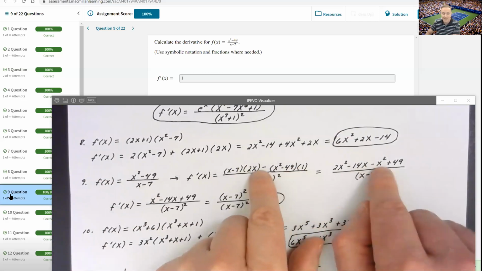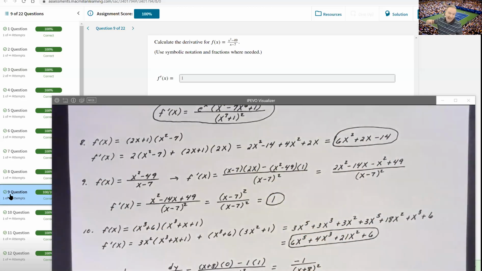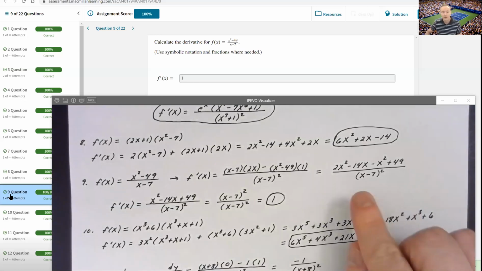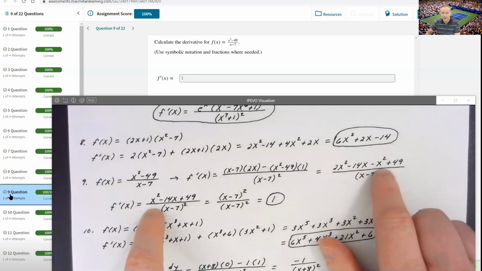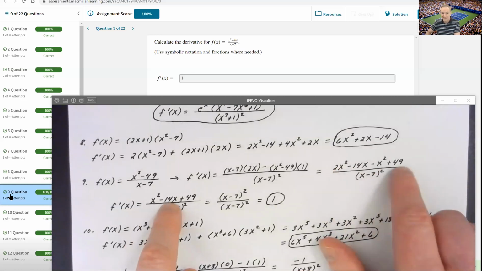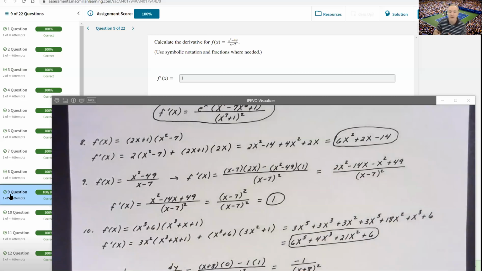So it's going to be minus x squared and minus a negative 49, which makes it plus 49. So then I can say, okay, I've got my numerator simplified out. What do I do now? Combine like terms. 2x squared minus x squared is 1x squared, minus 14x plus 49, all over that gorgeous denominator of (x minus 7) quantity squared.